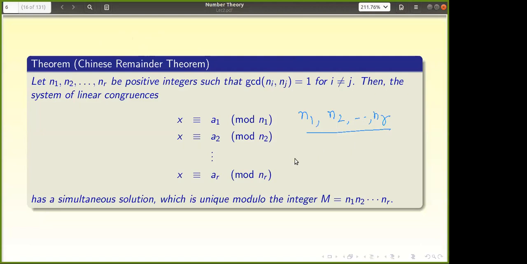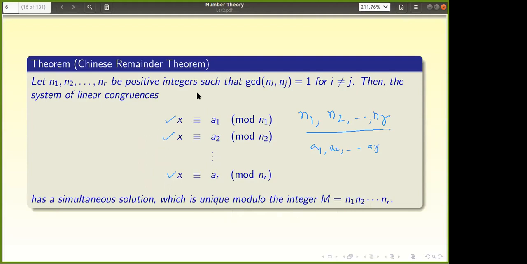That is the first point. Now you choose a1, a2, and so on, ar, whatever you like, any integers. Then this system of r congruences, x congruent to a1 mod n1, x congruent to a2 mod n2, and so on, always has a solution. Not only that, that solution is unique modulo the product n1 through nr. So this is what the Chinese remainder theorem is.